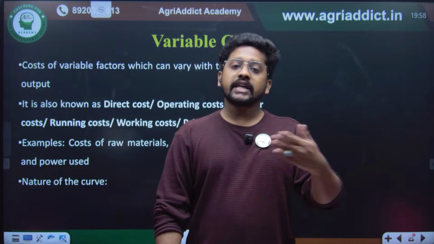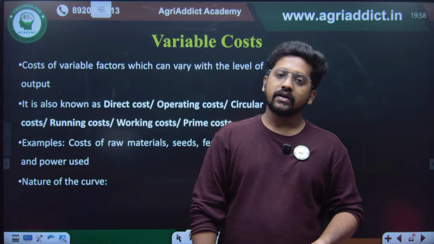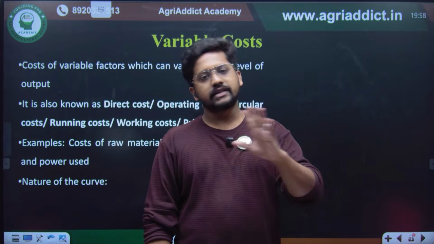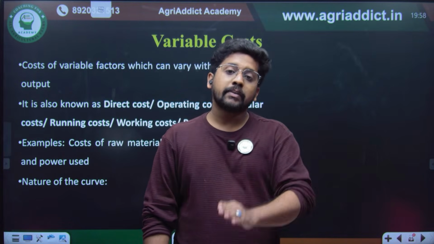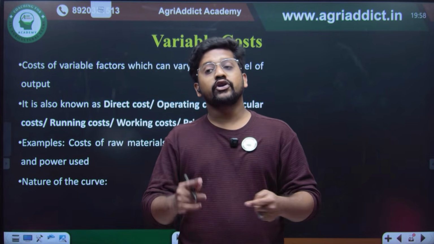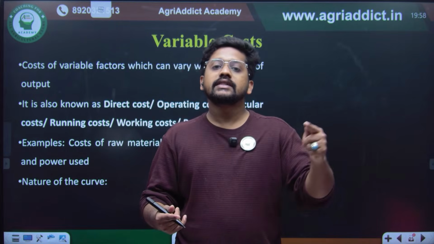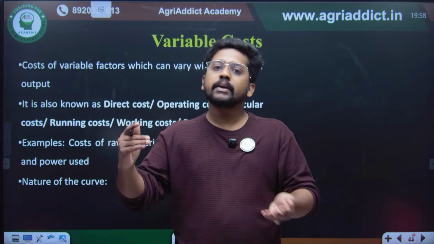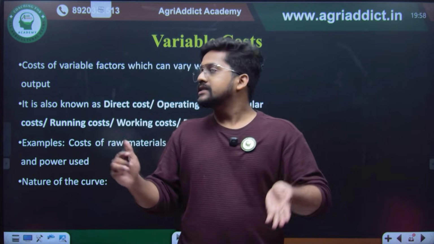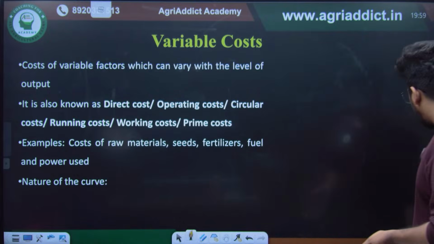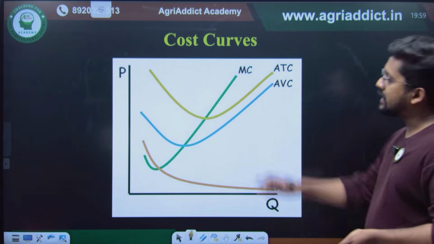When you are using the input, obviously some cost will be there. Like if there is zero production, there is zero cost. If you are producing maybe half acre of land, there will be maybe 1,000 rupees for the fertilizers charge. If you are increasing the production, 1,000 will be increased to 2,000. So as the input increases, the cost also increases, right? Such kind of things are called variable cost. So the summation of the fixed cost and variable cost will be giving you the total cost.